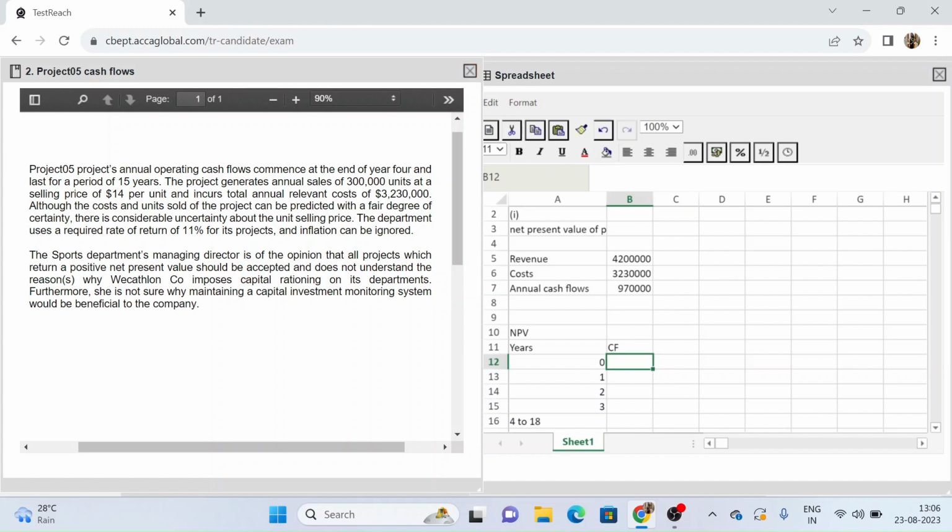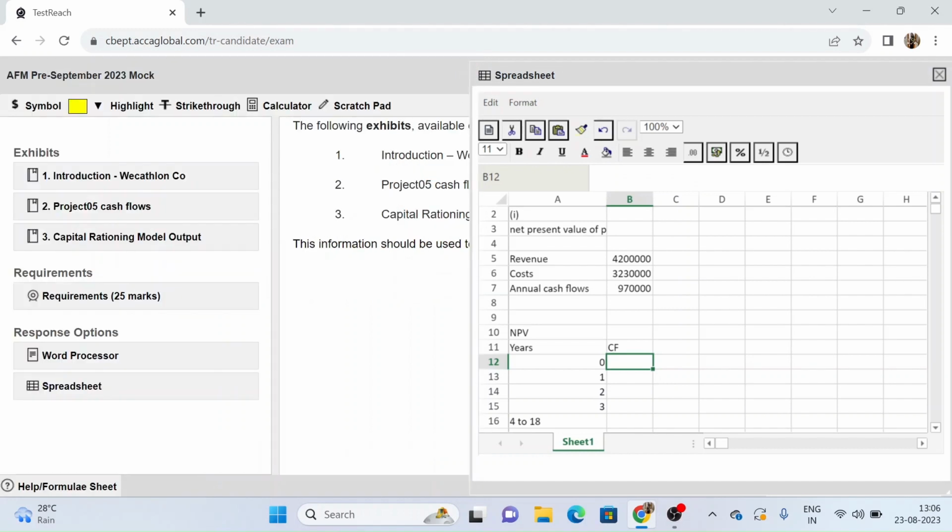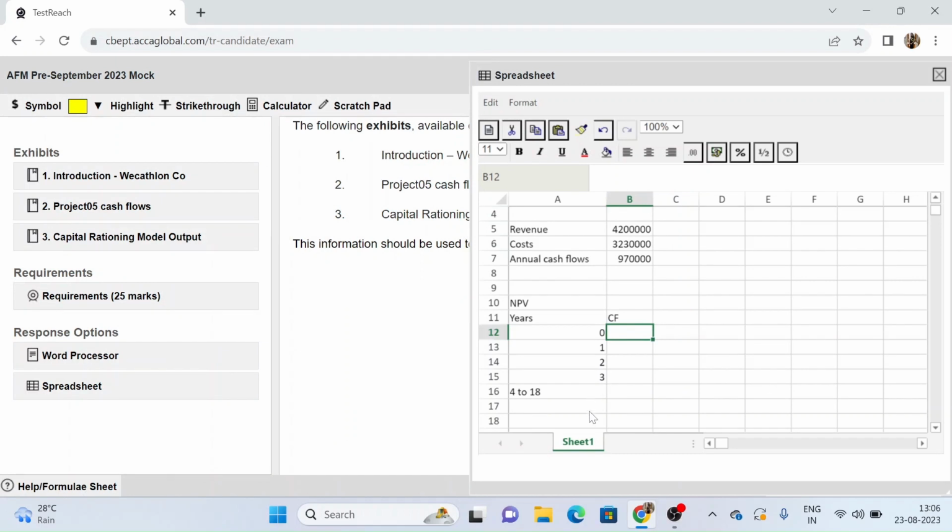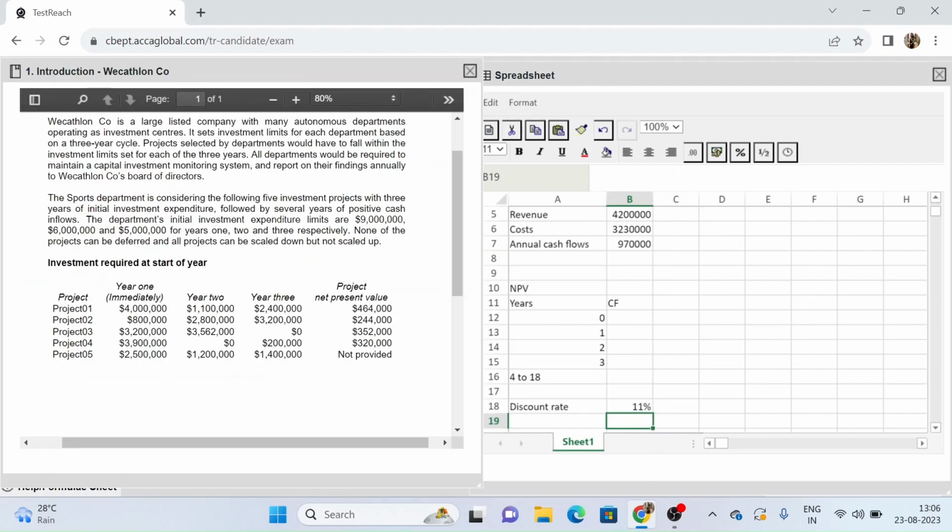Let us remember that the required rate of return is 11%. I can write that over here also: discount rate is 11%, and then we can find out our NPV. Now with regards to project 05, we have the cash outflows given to us. Year 1 means immediately, so in year 0 we are going to be paying $2.5 million.